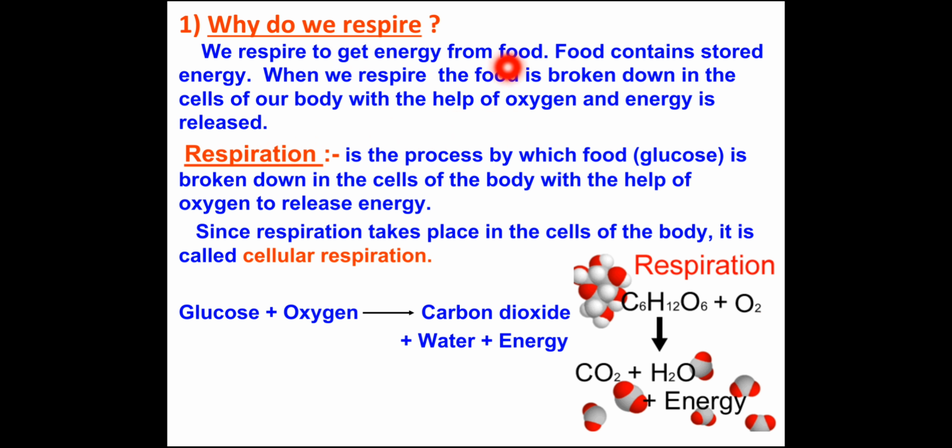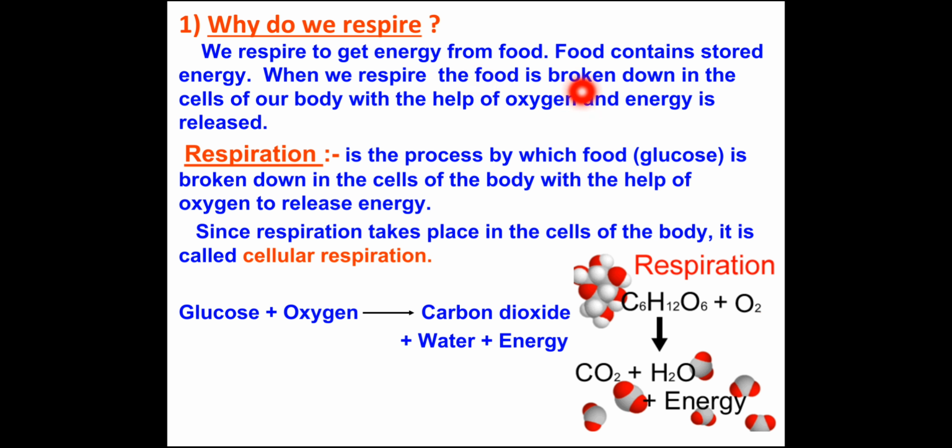We get energy from the food, and food has energy, but that energy is in stored form. That stored energy can be converted into proper energy which we use for activities, and for that the food must be broken down.